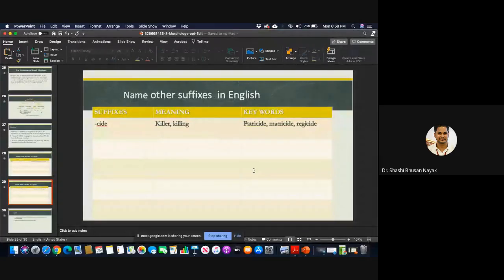Then other suffixes in English, like you have -cide, like pesticide. Okay. You give me other examples in the text box.